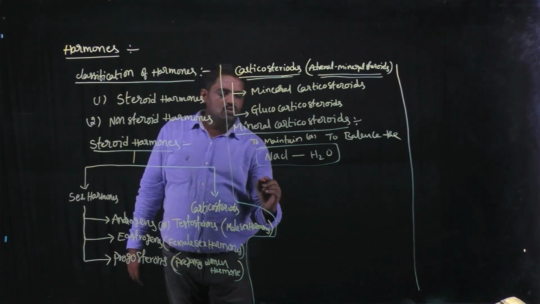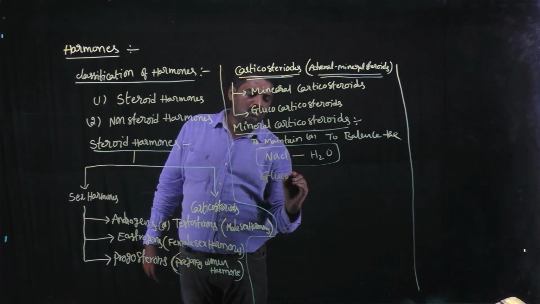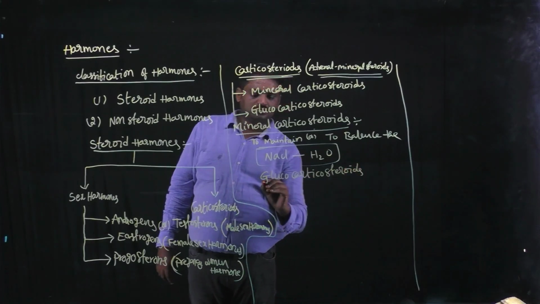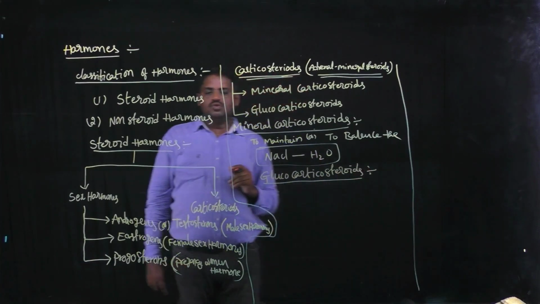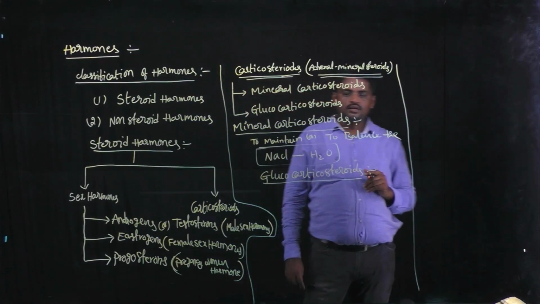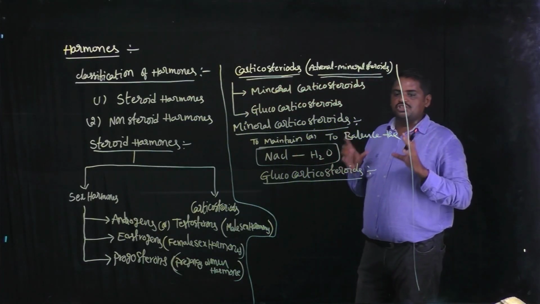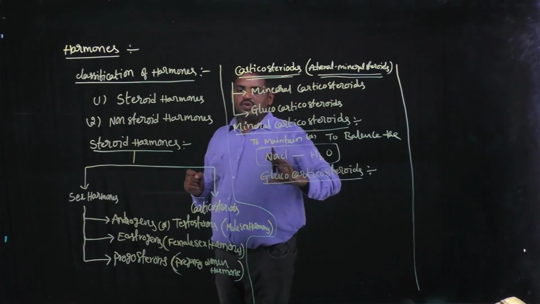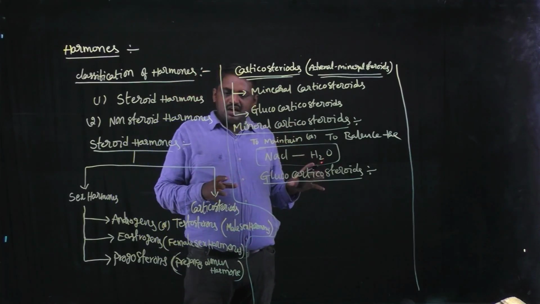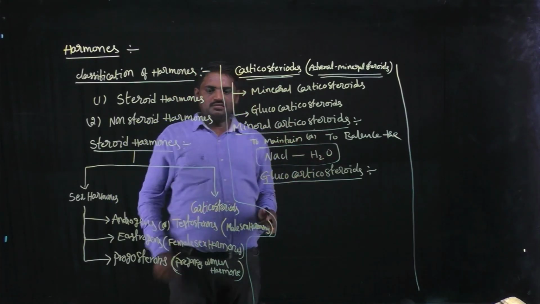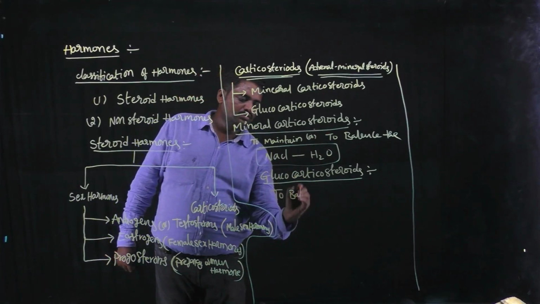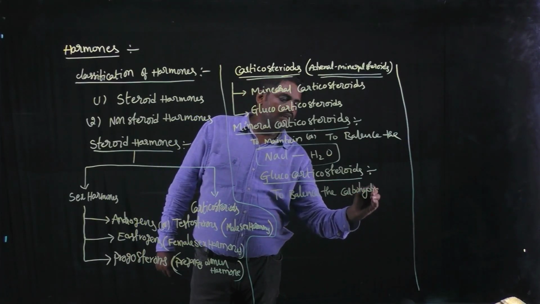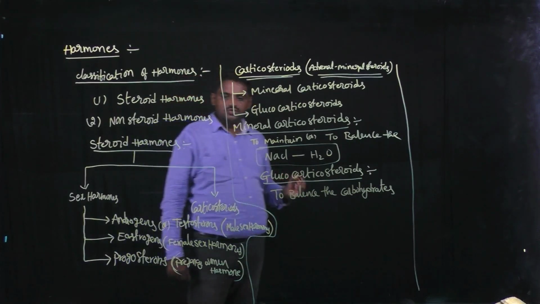And next one, glucocorticosteroids. Okay, so these steroids are used to maintain or to balance the carbohydrates in our body, like glucose, sucrose, fructose.